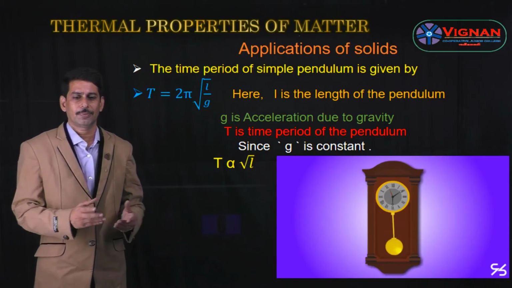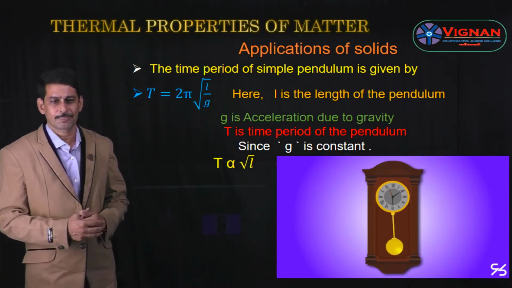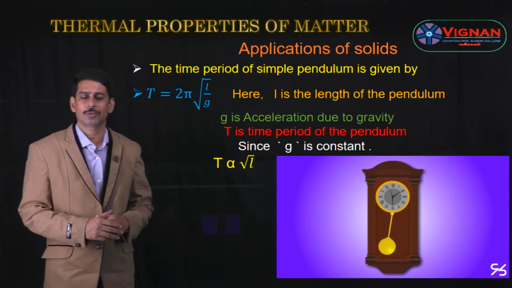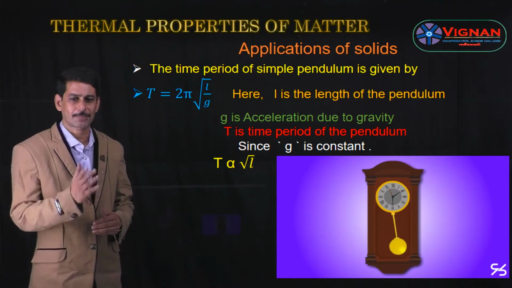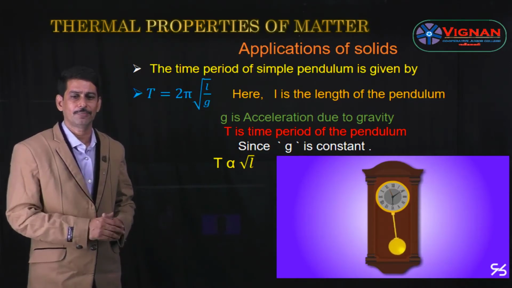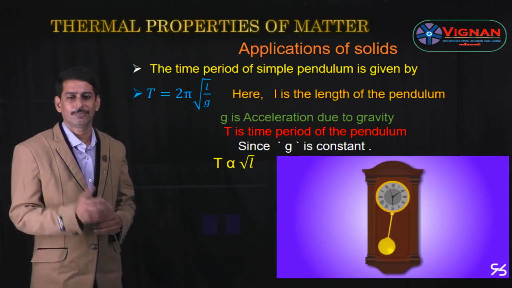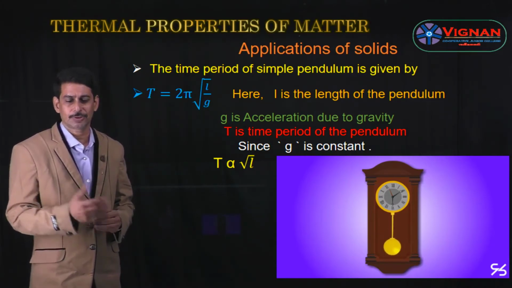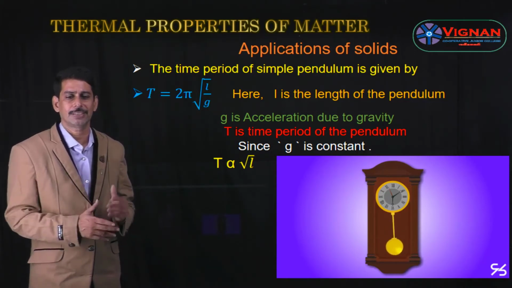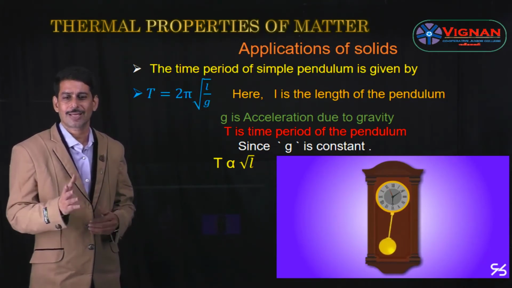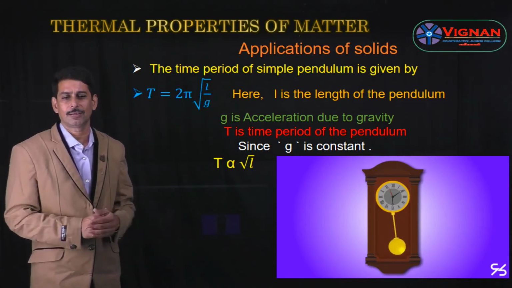Now see one more application of expansion of solids. We know the time period of a simple pendulum is given by T is equal to 2π root of L by g. In this expression, T is the time period of the pendulum, L is the length of the pendulum, and g is the acceleration due to gravity. Since g is a constant, 9.8 meter per second square on the surface of the earth, g is constant at a given place. So the time period mainly depends upon the length of the pendulum, that is, T proportional to root L.